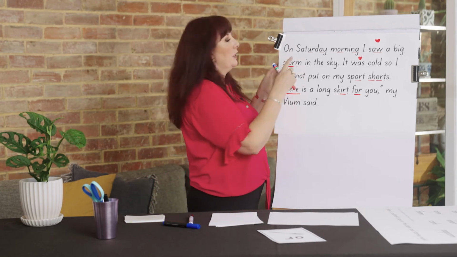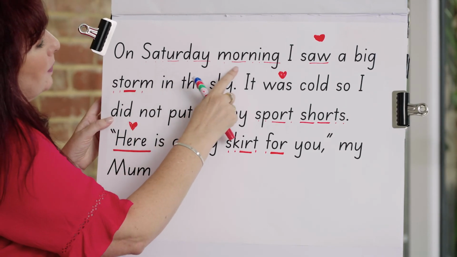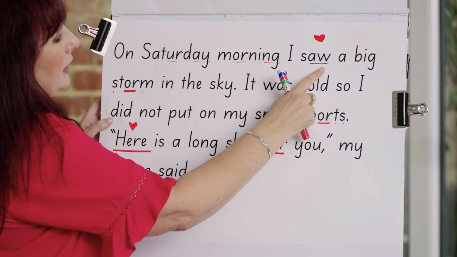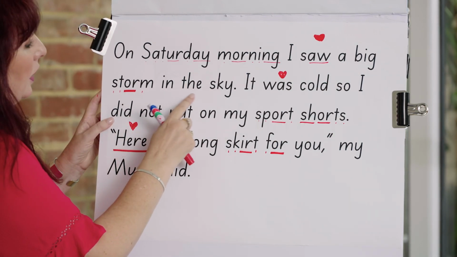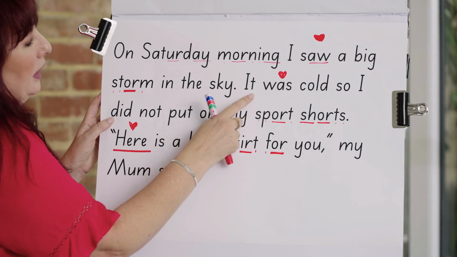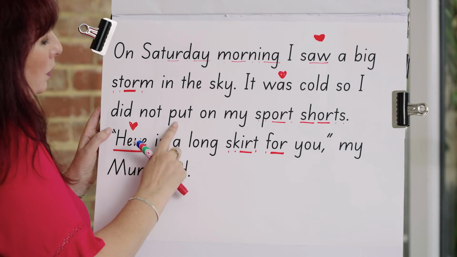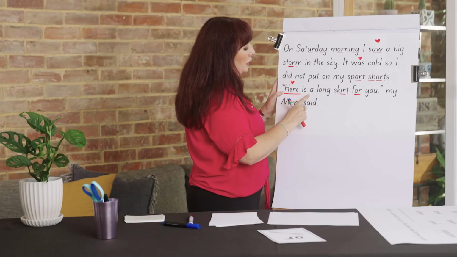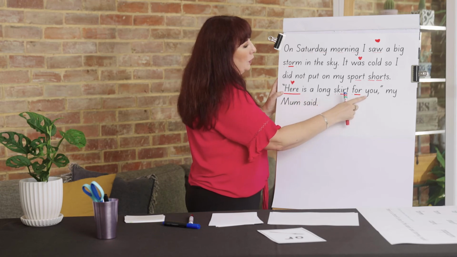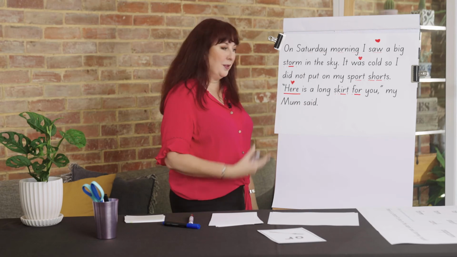So first of all, let's just read it slowly together. On Saturday morning, I saw a big storm in the sky. It was cold, so I did not put on my sport shorts. Here is a long skirt for you, my mum said. Did you do a silly voice for the mum?